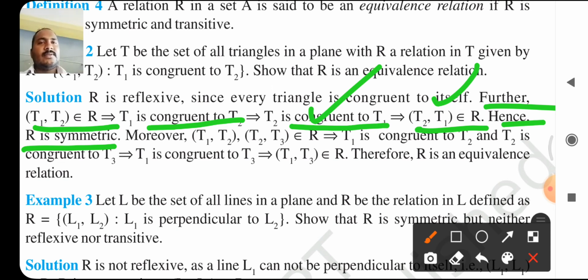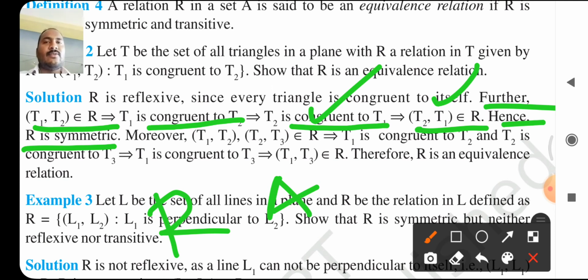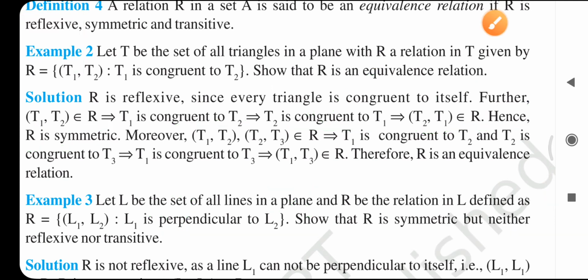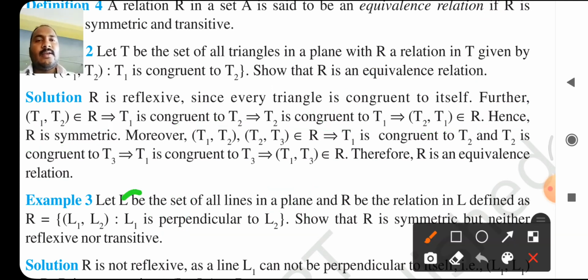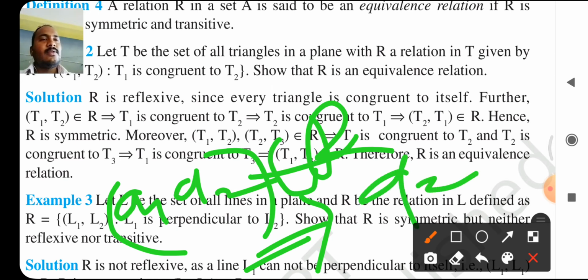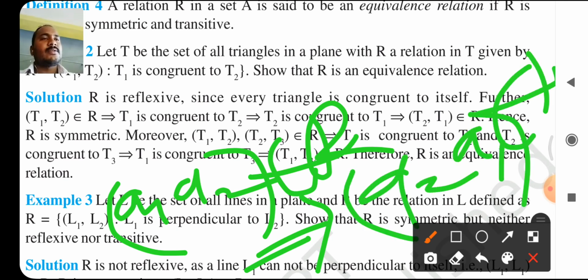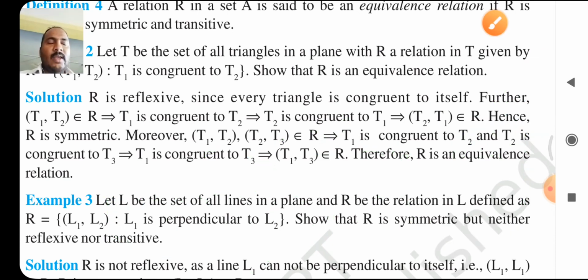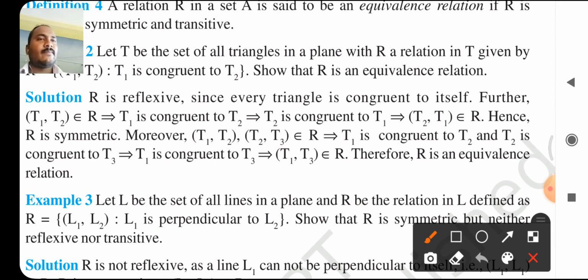My dear students, we know the definition for symmetric. We consider the relation R in a set A is said to be symmetric if (a1, a2) belongs to R implies that (a2, a1) belongs to R, for all a1, a2 belonging to the given set A. This is the definition for symmetric. By using that definition we prove R is symmetric.